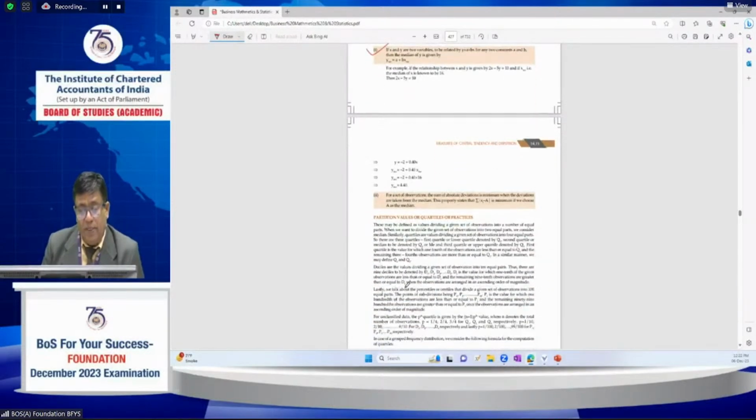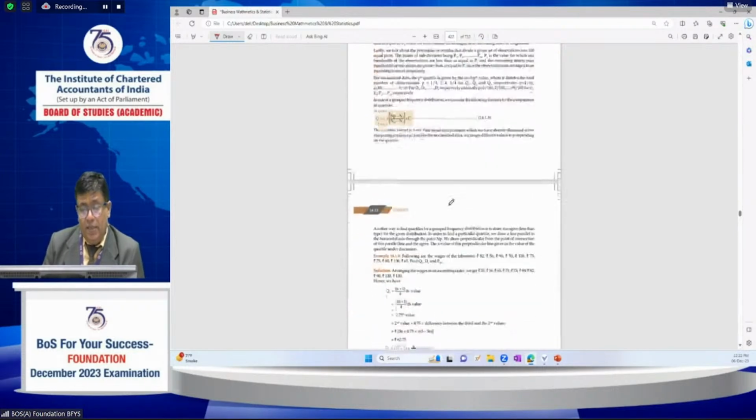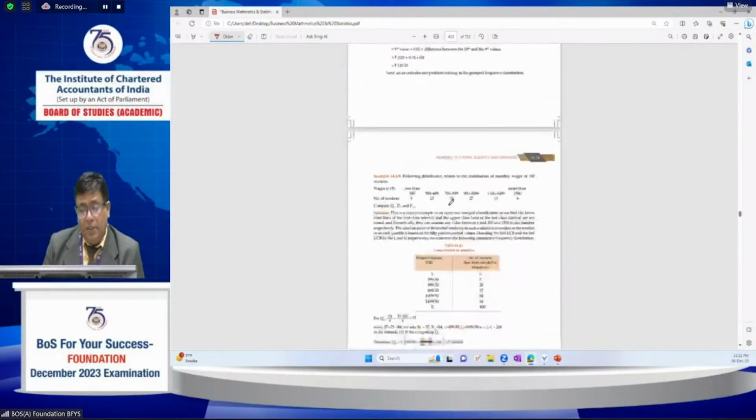This is another important property: the sum of the absolute deviations is minimum when the deviations are taken from the median. That is, the sum of |x minus a| is minimum when a is the median. This is the important property related to the median.